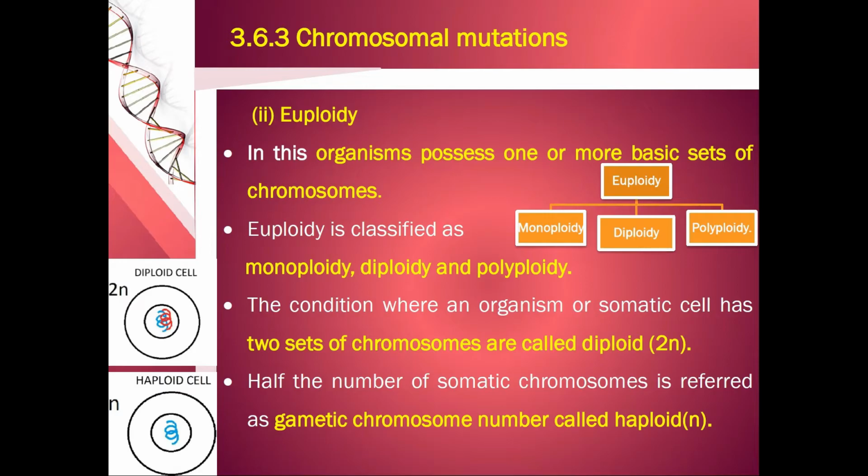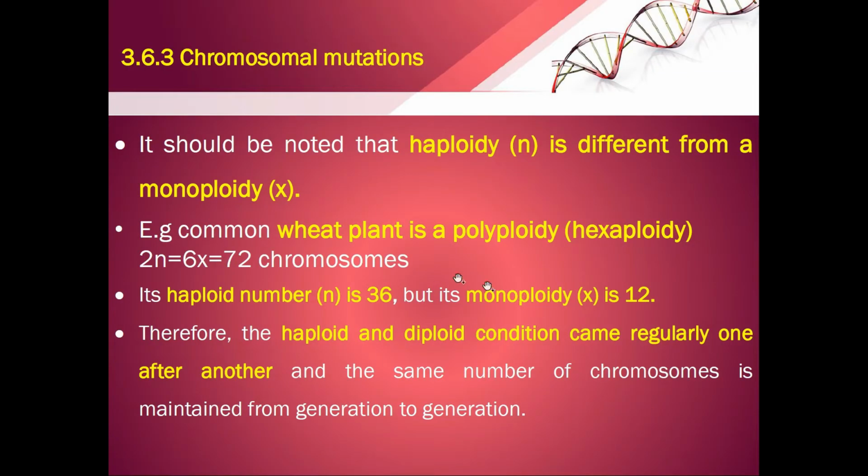The condition where an organism or somatic cell has two sets of chromosomes is called diploid, or 2n. Half the number of the somatic chromosome number is referred to as the gametic chromosome number, that is haploid. So half of the 2n is haploid, that is n. It should be noted that haploidy n is different from monoploidy. Haploidy is denoted by n and monoploidy is denoted by x.